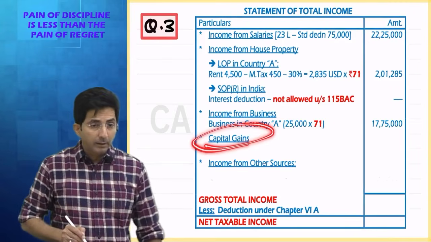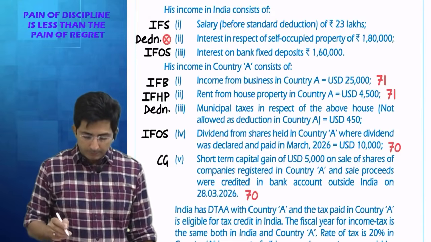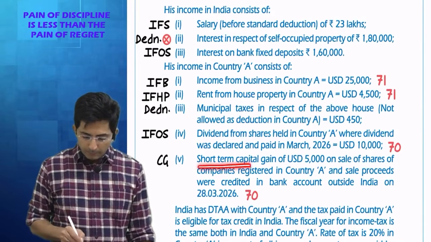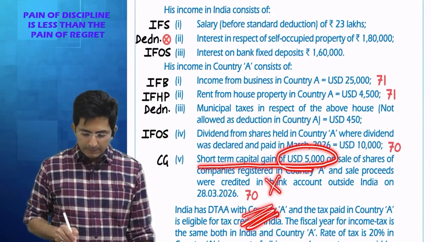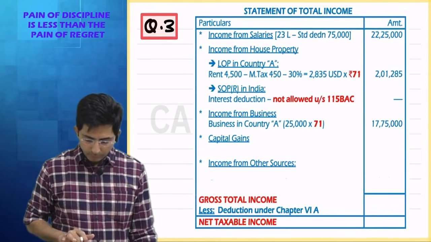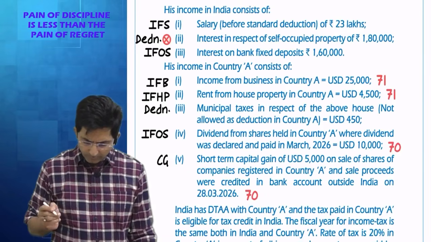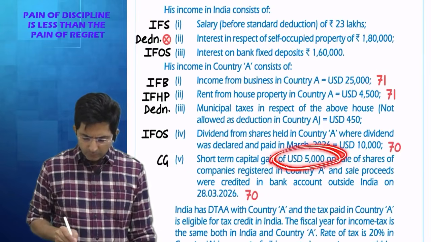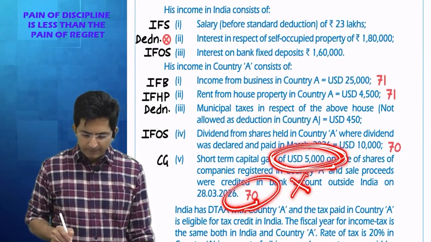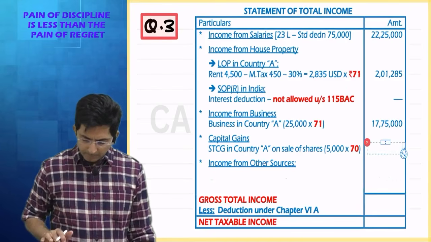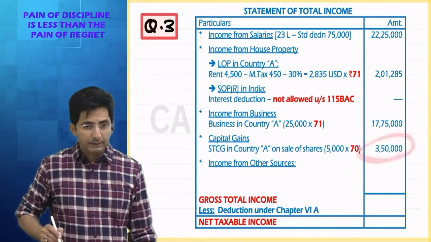Then do we have capital gains? Even capital gains is there in our question. How much? Short-term capital gain $4,500 multiply by 70. Sorry, I said 4,500. It is $5,000 multiply by 70. So that comes to 3,50,000.